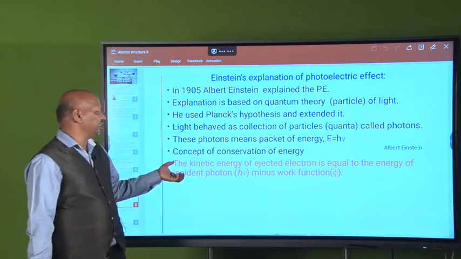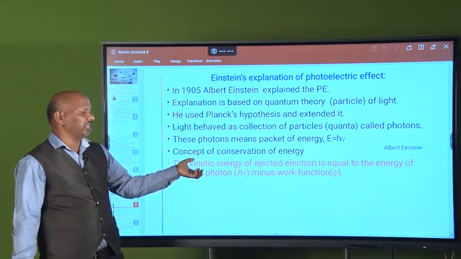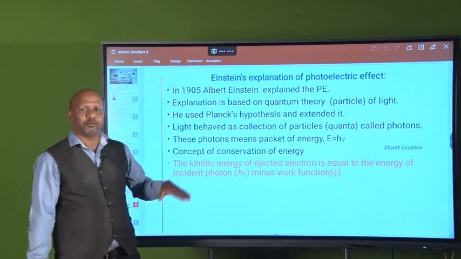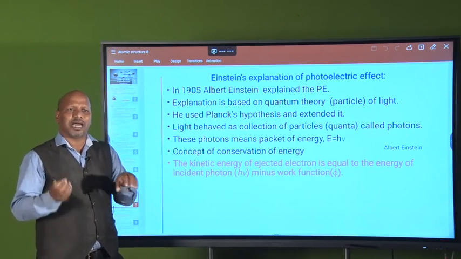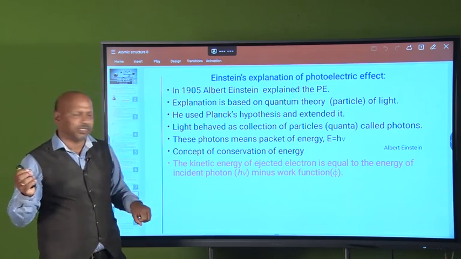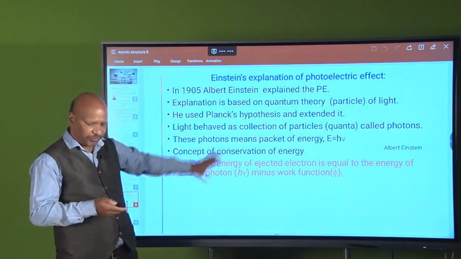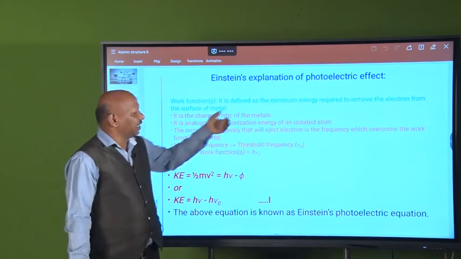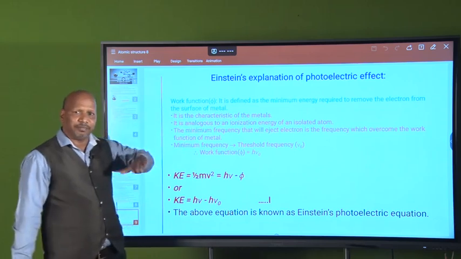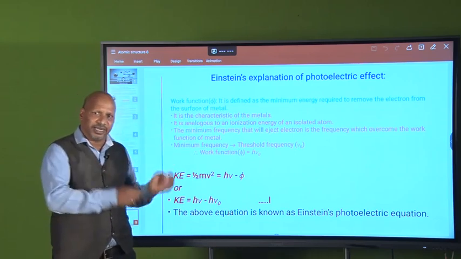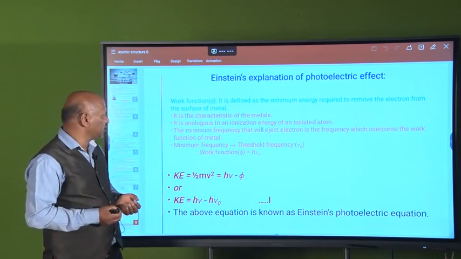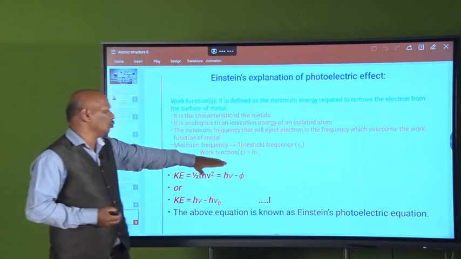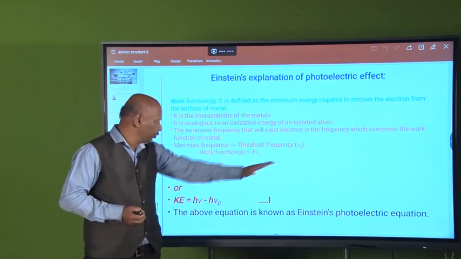If you use that radiation, then the kinetic energy of the ejected electron is equal to the incident photon energy minus the work function. The work function is the amount of energy required to eject the electron from the surface. This is based on the conservation of energy. The work function is a characteristic of the metal. Different metals have different work functions, that is, different energies required to eject the electron from the surface. So a minimum frequency is required, the threshold frequency, and the work function becomes h nu zero.